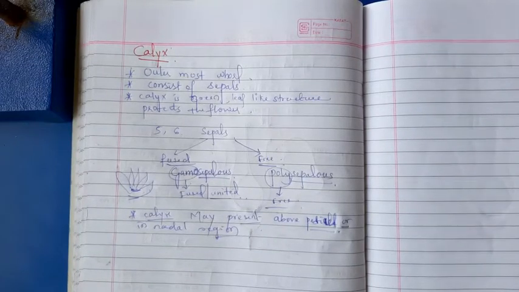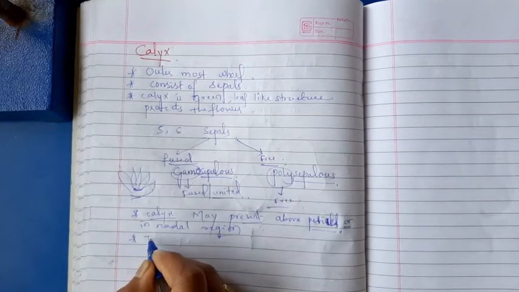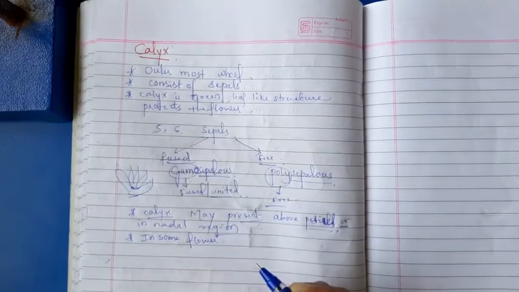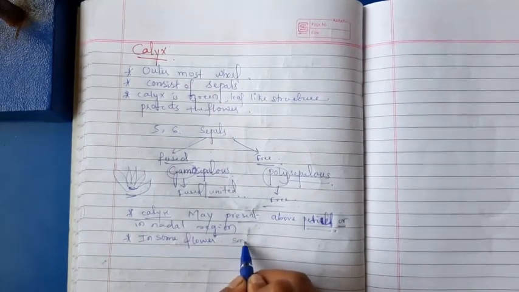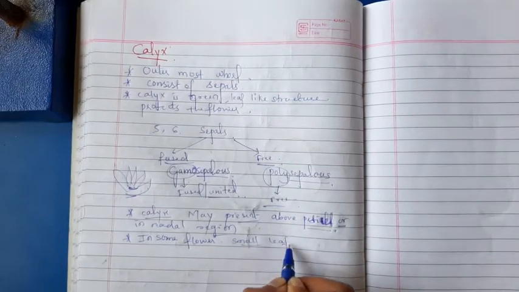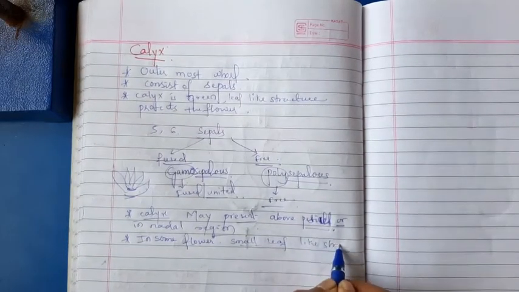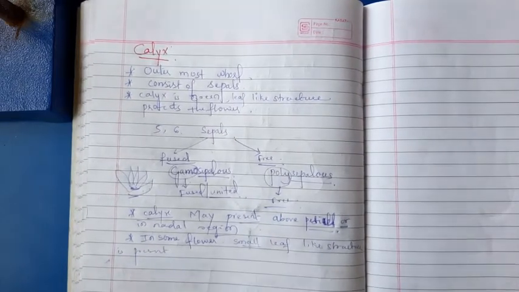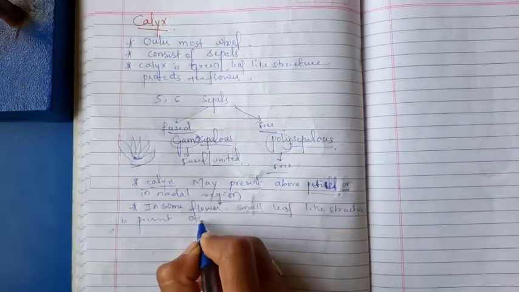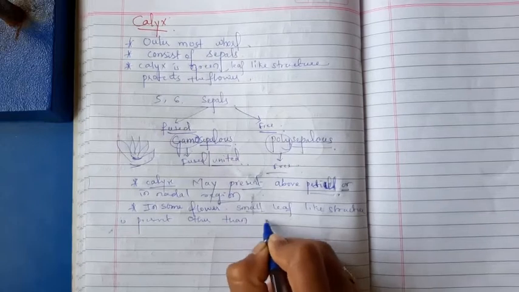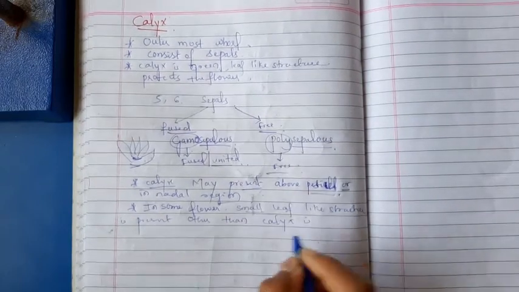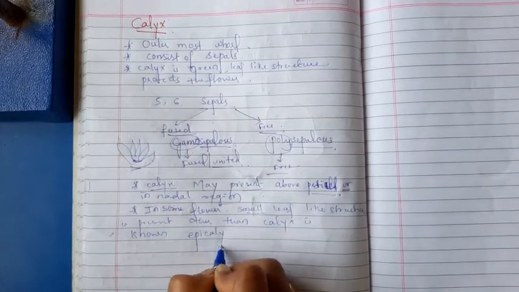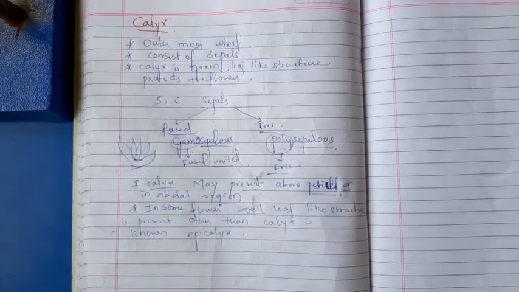Okay, in some flowers, a small leaf-like structure is present other than the calyx, known as epicalyx. Okay, in some flowers small leaf like structures.